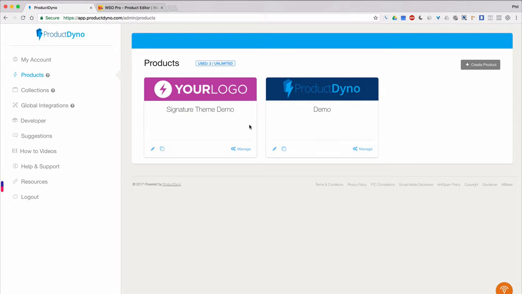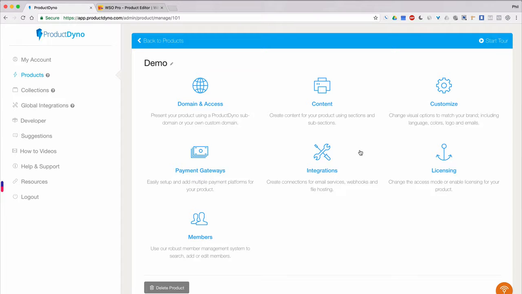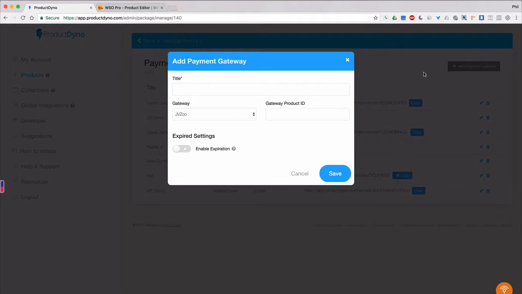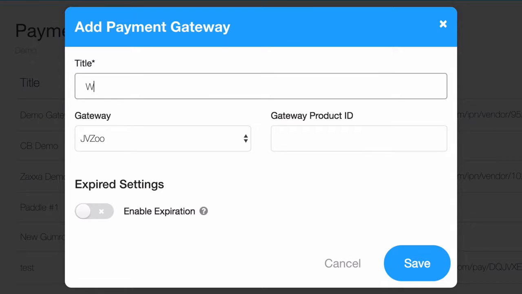Now we'll go back into ProductDyno, we'll click into our product, to the Manage Product page, then we'll click Payment Gateways to integrate it with Warrior Plus. Just click the Add Payment Gateway button to start adding Warrior Plus to your product. Begin by giving this gateway a name for your own reference. You may want to think about if you'll have multiple gateways or multiple pricing structures so that you can give this a name to reflect those plans.